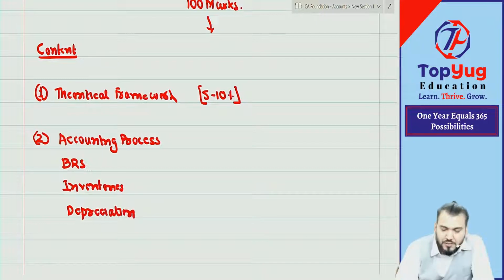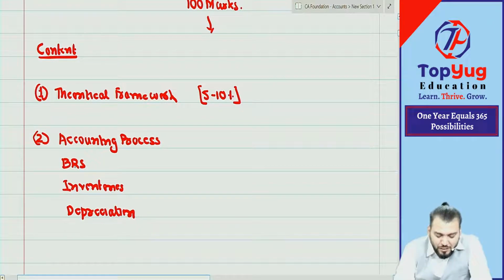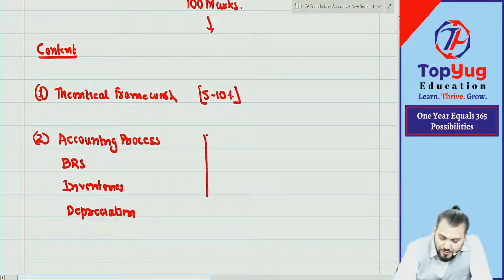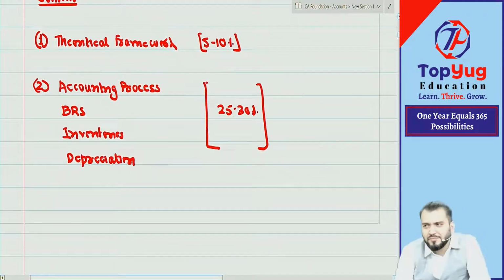Correct? These are chapter numbers 2, 3, 4, 5. There are 4 chapters together, so this will contain actually 25 to 30% marks. I'm just giving you some analysis as per ICAI. Correct?